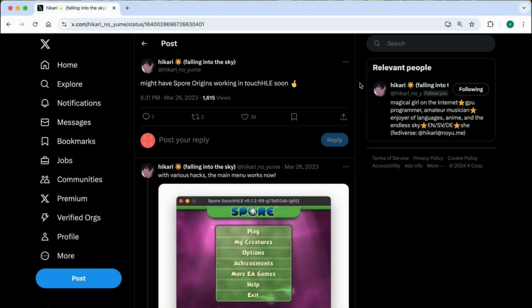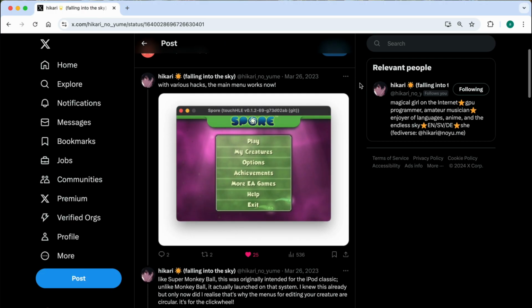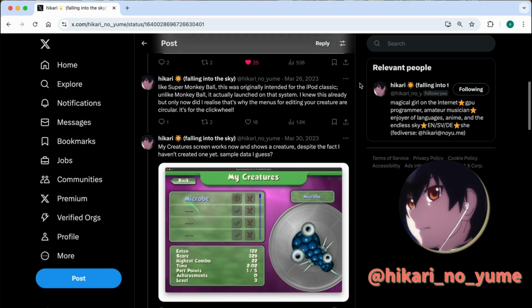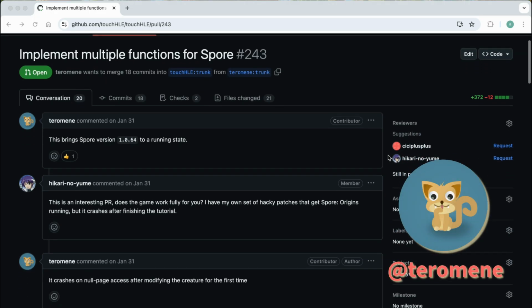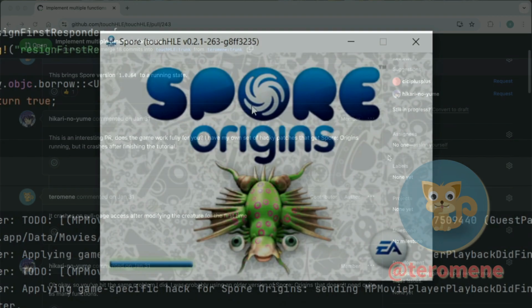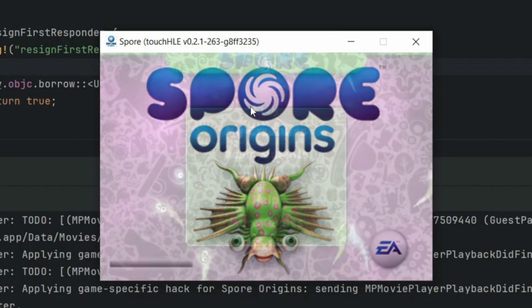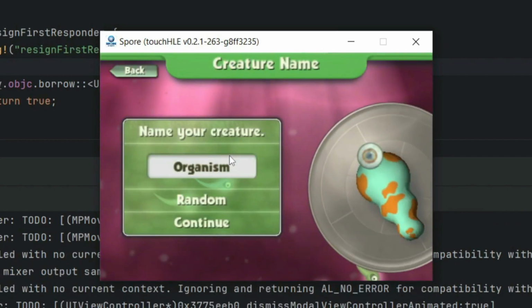Proper support for this game was already attempted by Hikari, the original creator of TouchIChili, and later by Tyroman, who opened a pull request on GitHub. Unfortunately, even after those attempts, the game is still unplayable.